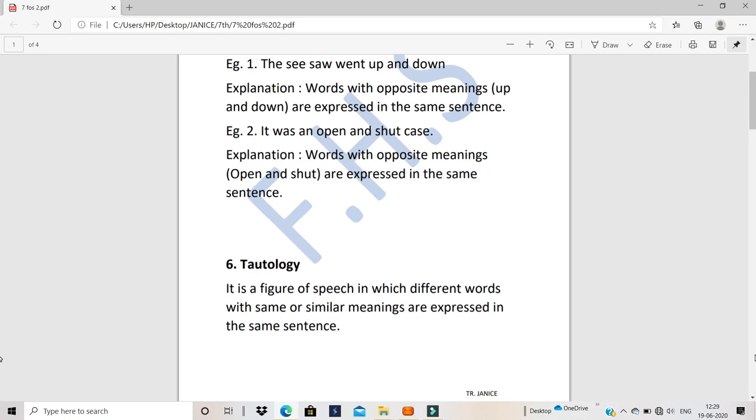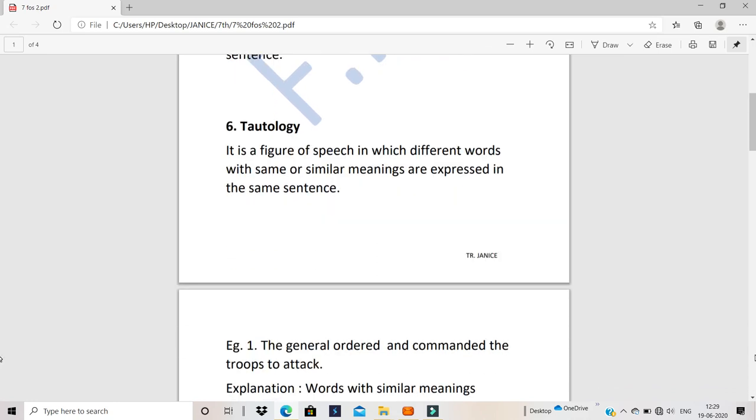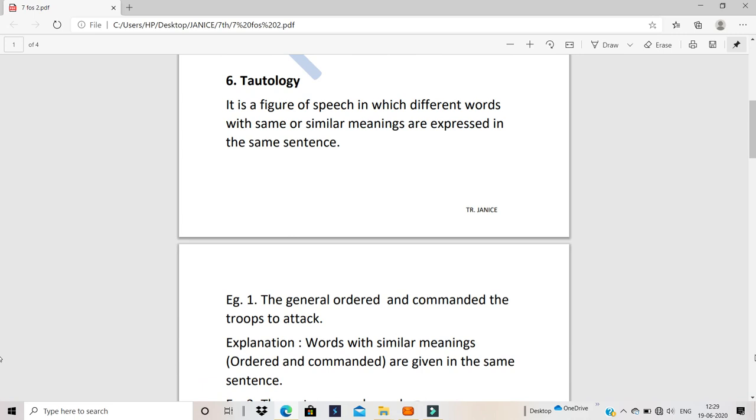Okay. Now we go to the next one, which is almost the opposite of what we just learned. In antithesis, you have two words with opposite meaning, and in this new figure of speech which you're learning, tautology, we have words with same or similar meaning. There you had opposite meanings in antithesis. Here you have same meaning in tautology. Keep on repeating it so that you remember. Tautology, same meaning; antithesis, opposite meaning.